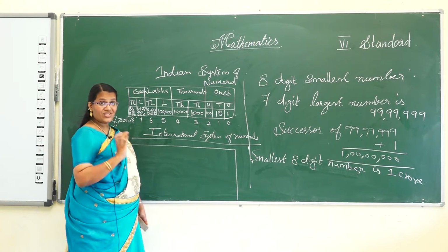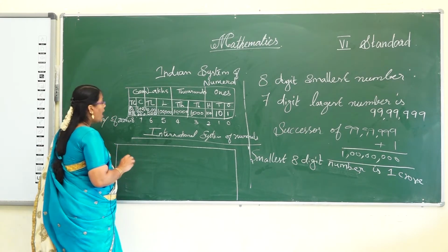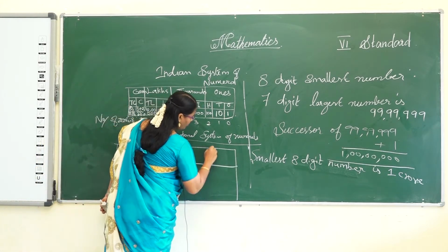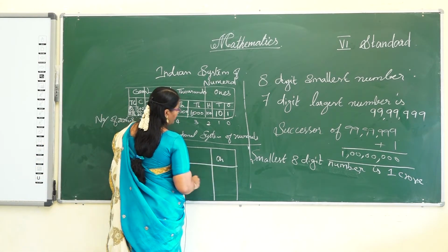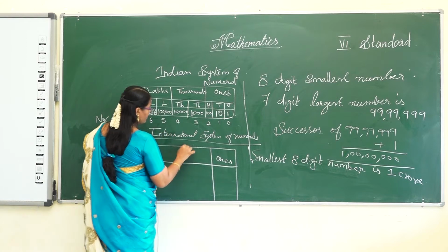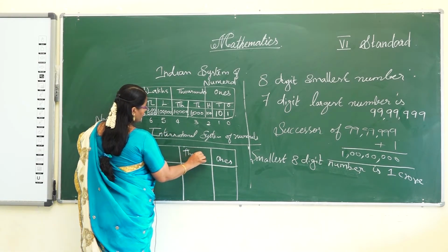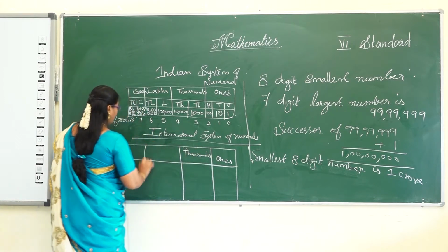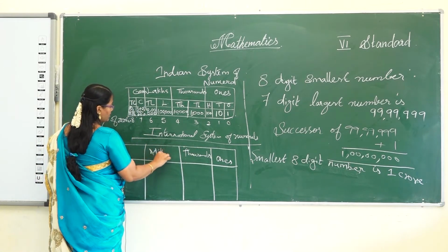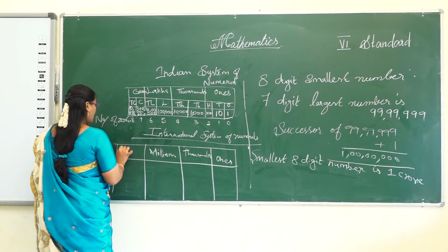That is the Indian system of numeration. Okay, and next one, international: ones, thousands, millions and billions.